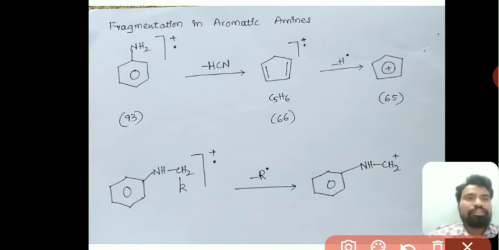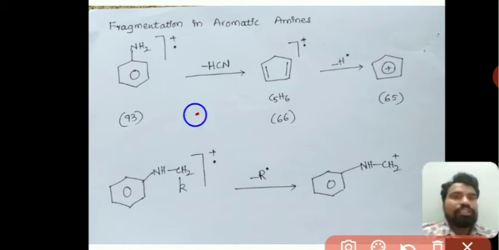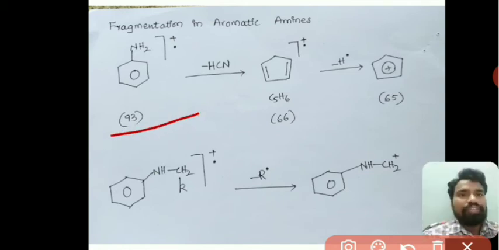Here also, that is aromatic amine, so that is aniline we have taken: a phenyl group substituted with NH2. That aniline radical cation, nothing but a molecular ion, I have taken directly here.